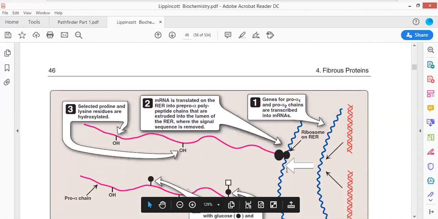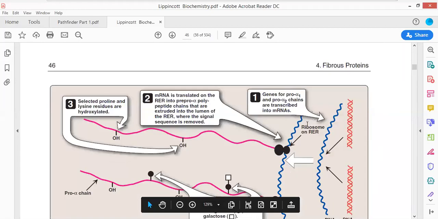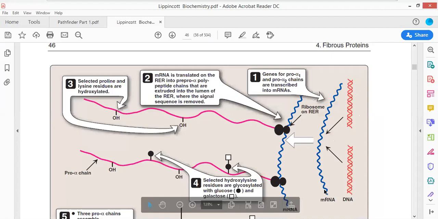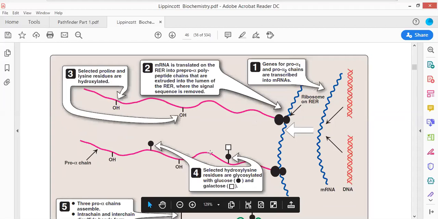This is what is described in Pathfinder without any diagram, because Pranav sir has taken the theory from this particular book. So DNA is converted into mRNA, and mRNA is converted into proteins. How does this mRNA get converted into protein? Ribosomes cause the protein biosynthesis, and then hydroxylation takes place. Hydroxyproline and hydroxylysine are produced.